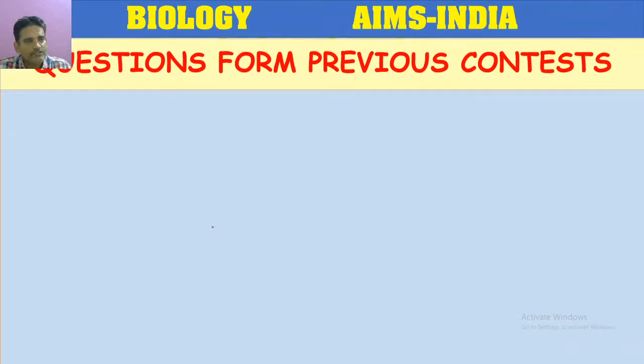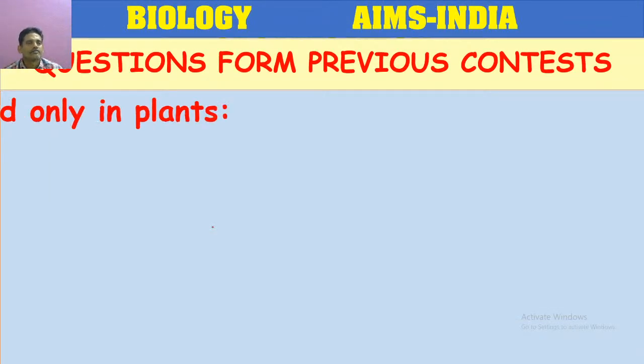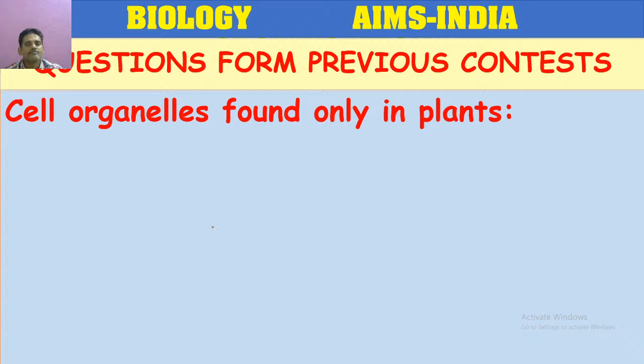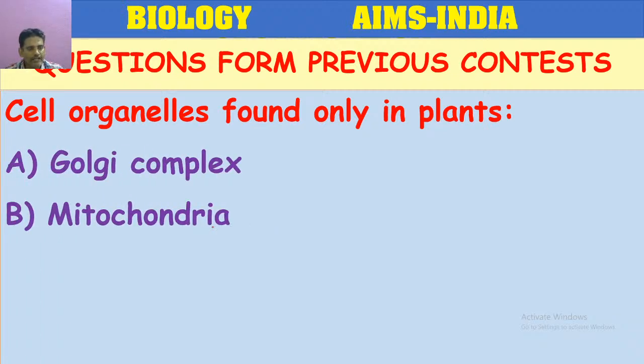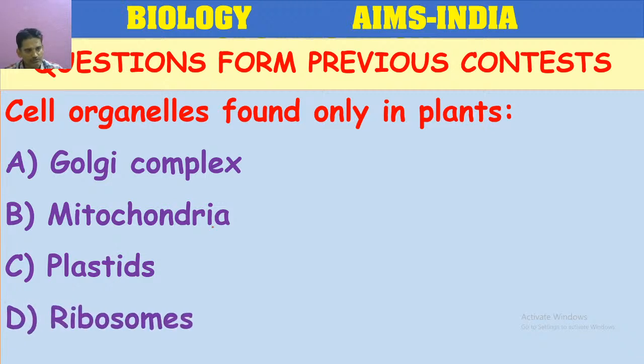Let us proceed to the next question. Cell organelles found only in plants. We discussed the difference between plant cell and animal cell. Now please answer this. Golgi complex, mitochondria, plastids, ribosomes. Come on. Children who are in the live class, please chat with me.